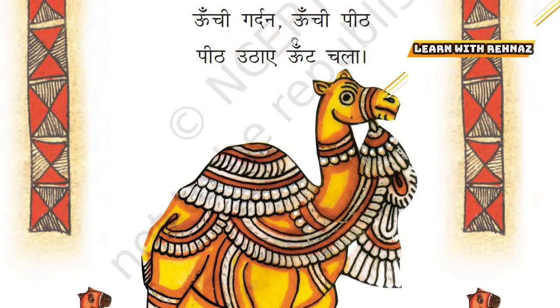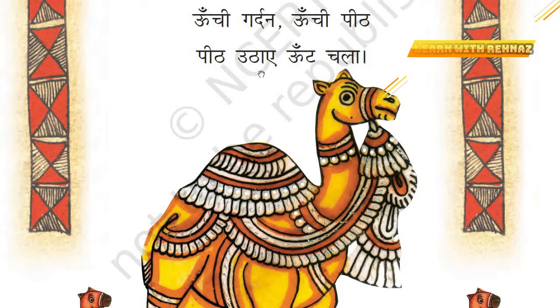ऊंची गर्दन ऊंची पीठ पीठ उठाए ऊंट चला. ऊंची गर्दन, that means it has a long neck. Unchi peet means high back. Okay, so the camel has a long neck and also it has a hump in its back. So the peet utaye oont chala. Peet is the back. Okay, the back of the camel or the hump of the camel.